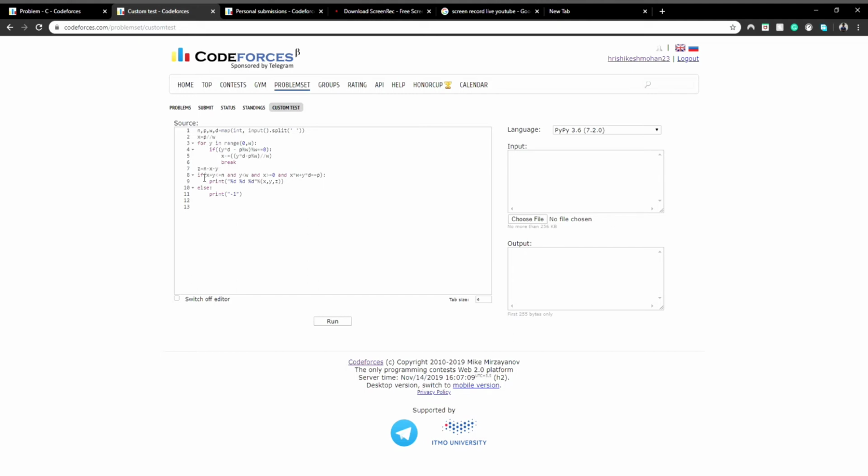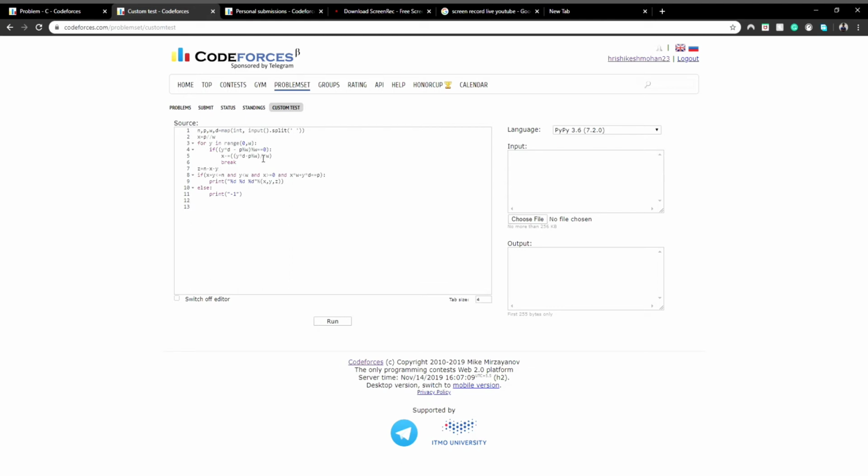Now here we enter an if statement, that is x plus y less than or equal to n. As I have said, we only have to find the value of x plus y, then intuitively we can find the value of z, hence satisfying the condition x plus y plus z. And as we also have discussed, x would always be less than w, and from the given constraints we understand w should be greater than or equal to 0.